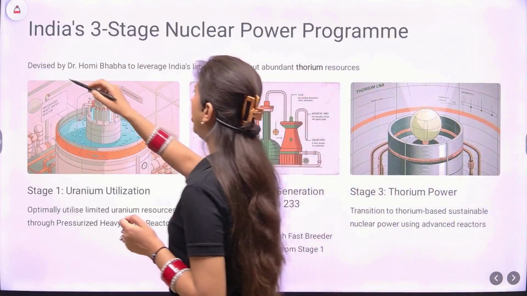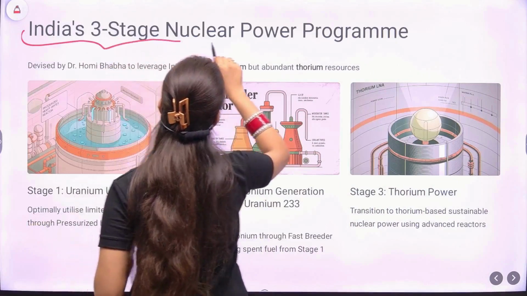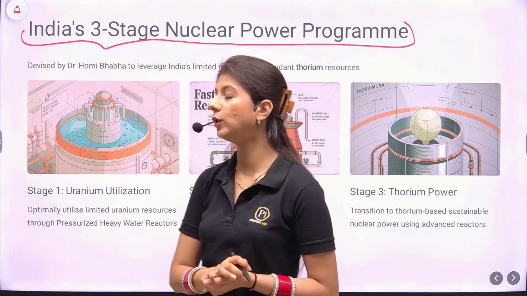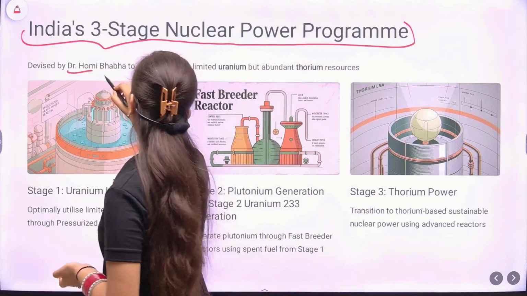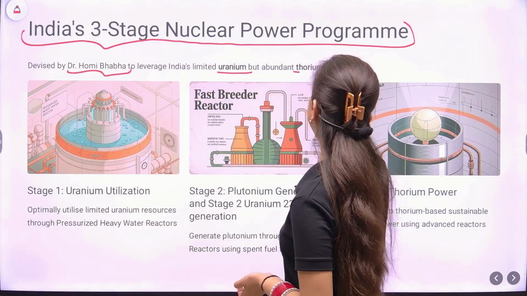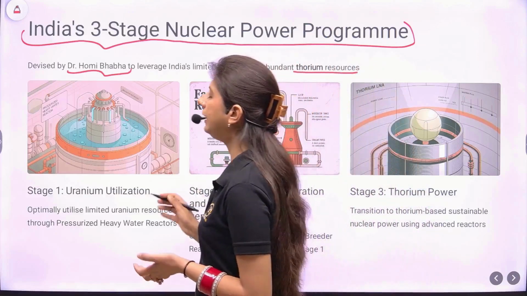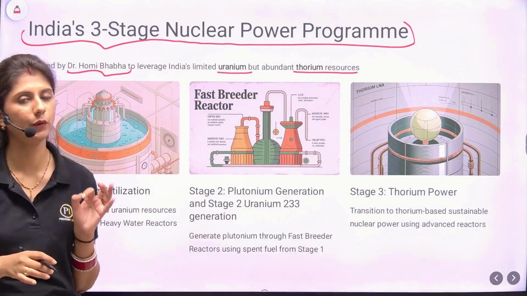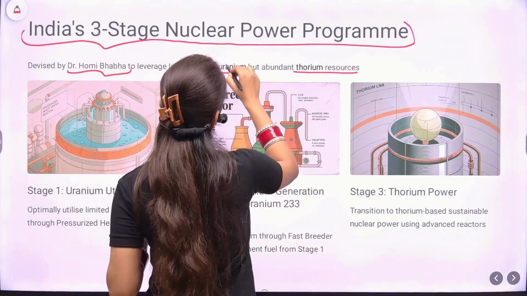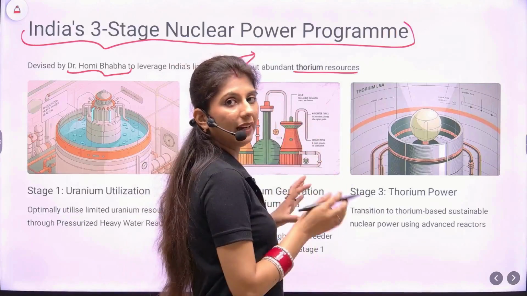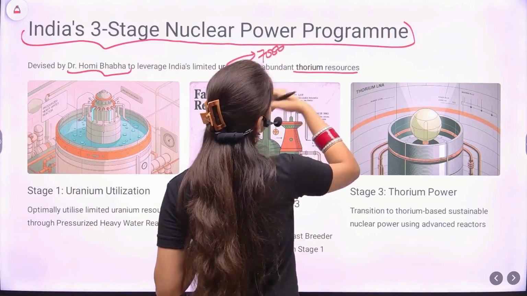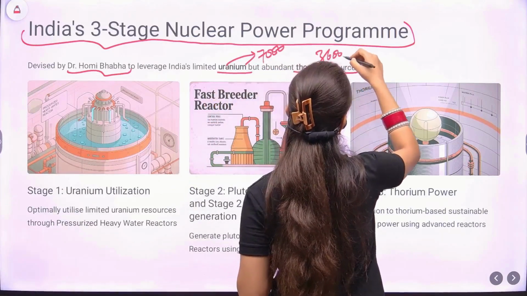The most important part of this topic is India's 3-stage nuclear power program. This was devised by Dr. Homi Bhabha to leverage India's limited uranium but abundant thorium resources. So India has very limited uranium and mostly thorium reserves. When we look at the uranium reserves, they are approximately 7,000 tons, and thorium might be 36,000 tons or more.